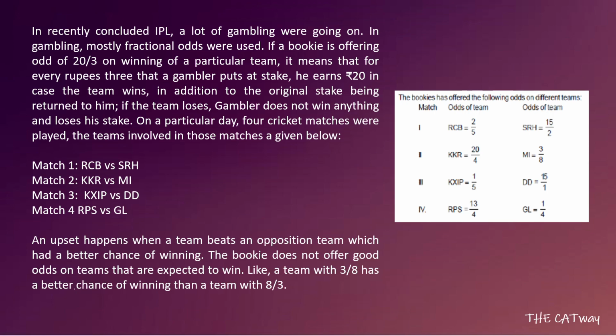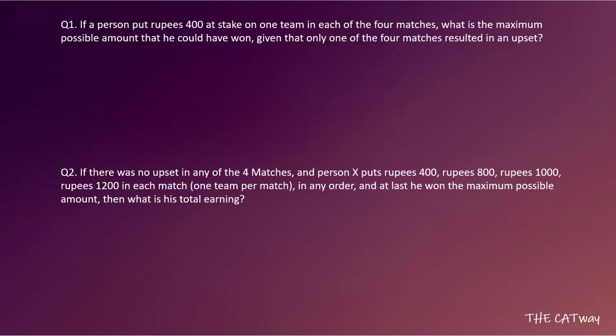Now let's move towards the question because there is nothing much we can do about it. So let's move to the question. So the first question says that if a person puts rupees 400 at stake on one team in each of the 4 matches, what is the maximum possible amount that he could have won, given that only one of the 4 matches resulted in an upset?